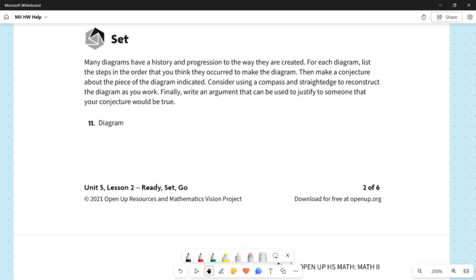Next questions are in the set section. Many diagrams have a history and progression to the way they are created. For each diagram, list the steps in the order that you think they occurred to make the diagram. Then make a conjecture about the piece of the diagram indicated. Consider using a compass and straight edge to reconstruct the diagram as you work. Finally, write an argument that can be used to justify to someone that your conjecture would be true.